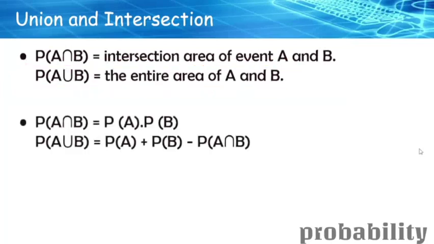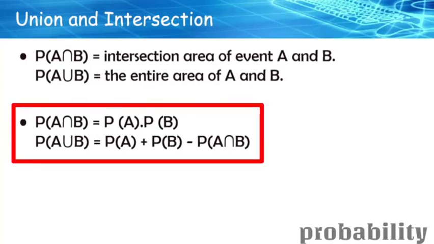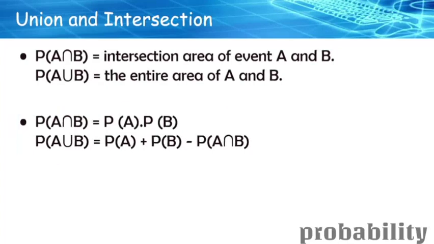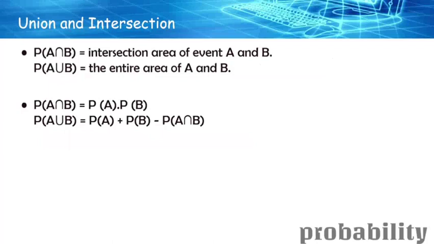Again, we have some properties for this. A intersection B can be probability of A multiplied with probability of B, and A union B is probability of A plus probability of B minus probability of the intersection. Usually the union probability would be unity, so it will be 1, if probability of A and probability of B are the only two occurrences. You can consider the probability of A and B as tossing a coin which has 50-50%, and the coin might not land in between, so the intersection is not there.